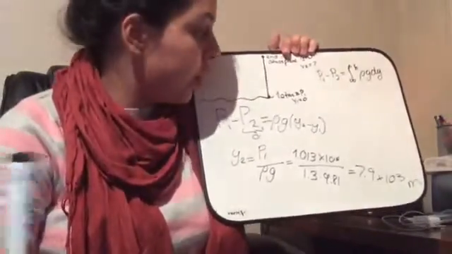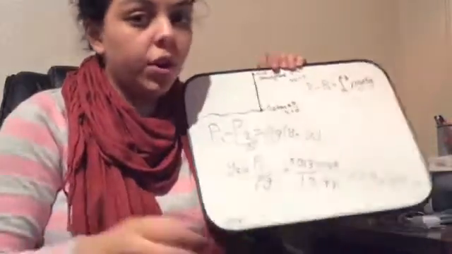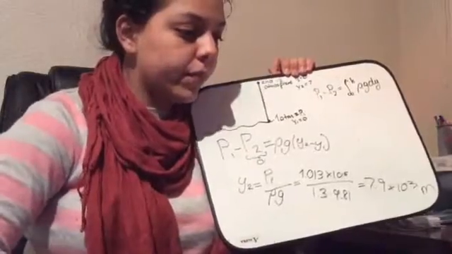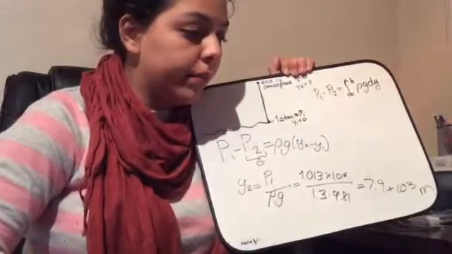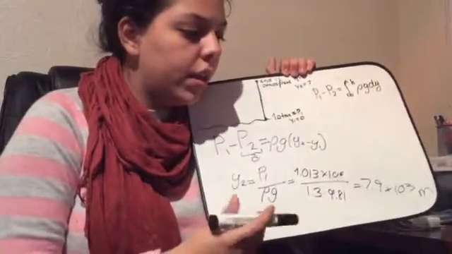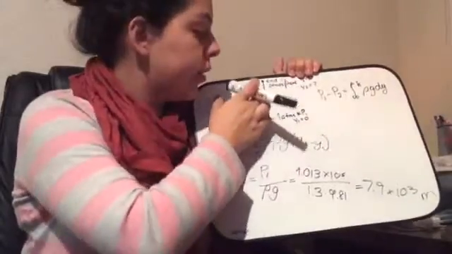So that is the answer of how high the atmosphere could be if the density of air would vary uniformly, which means that it is the same throughout the whole atmosphere. So that is for part 1.